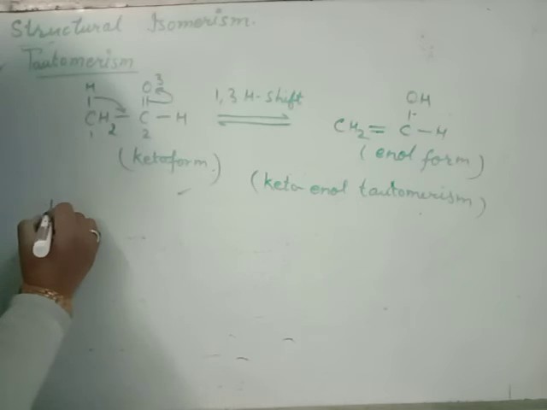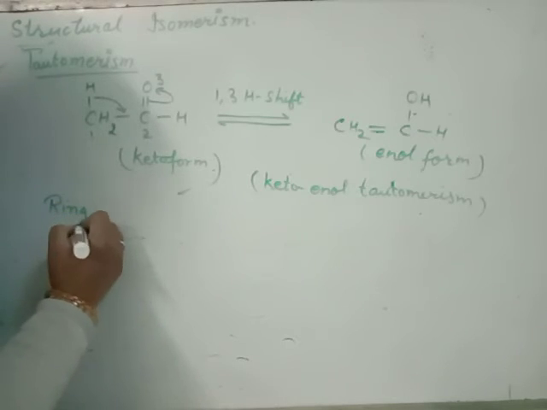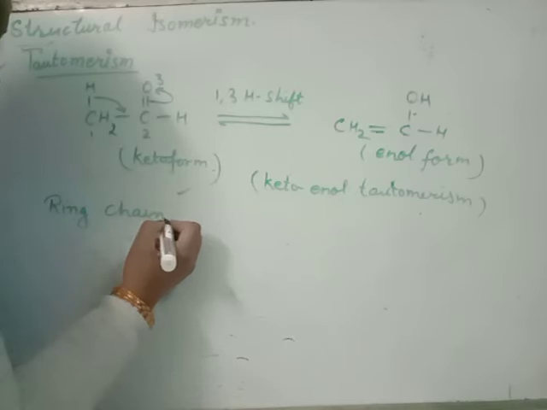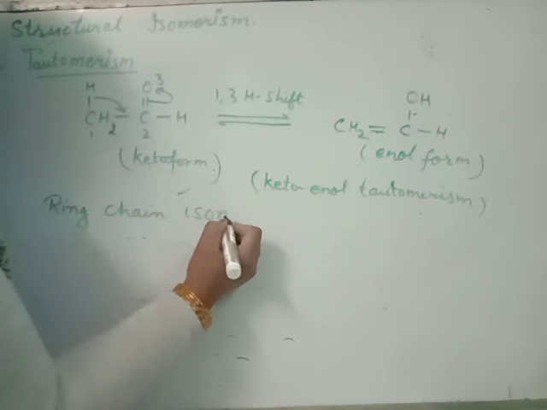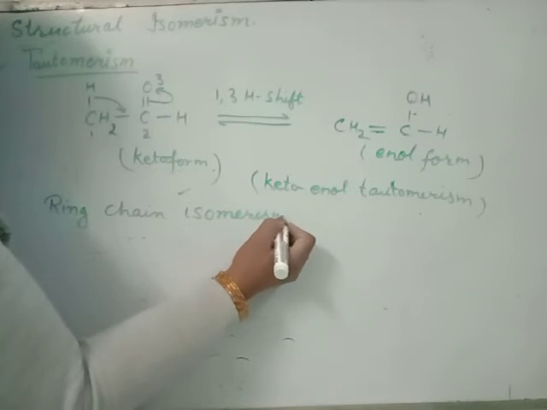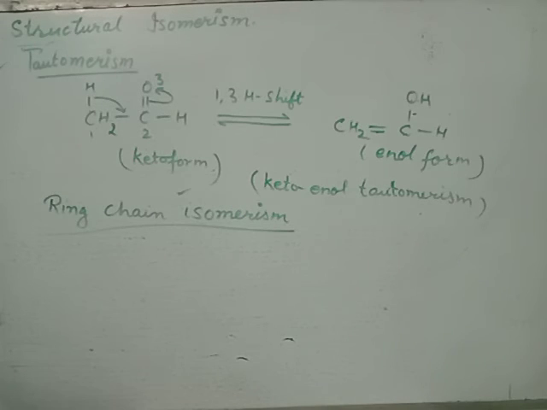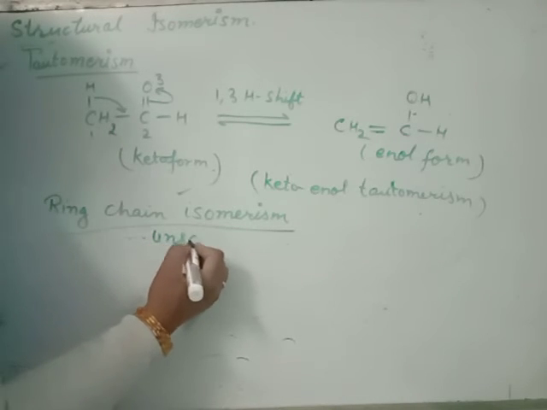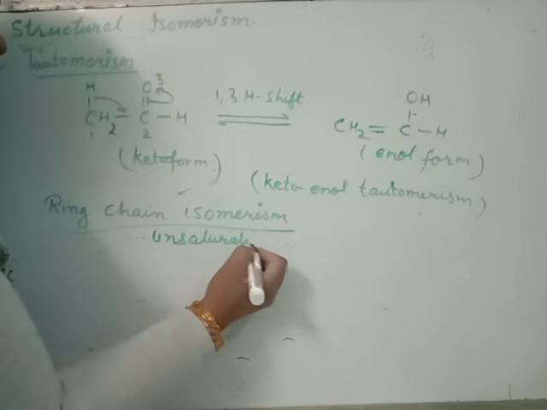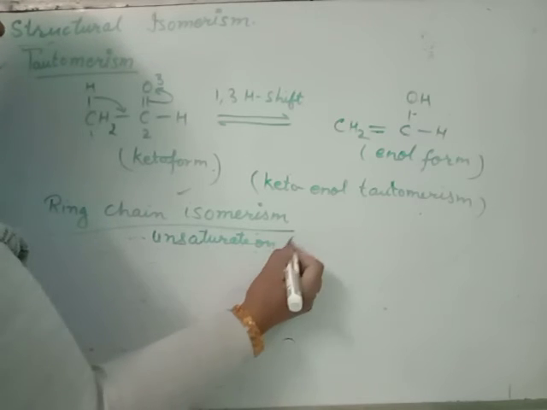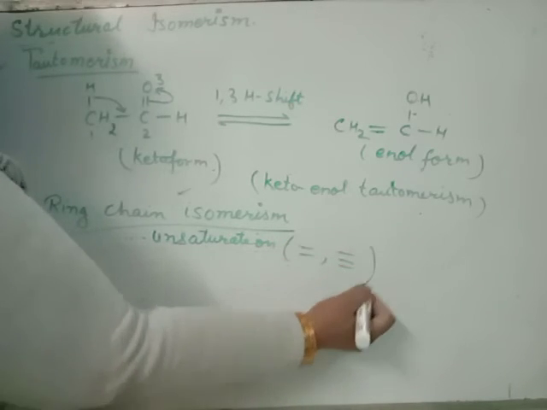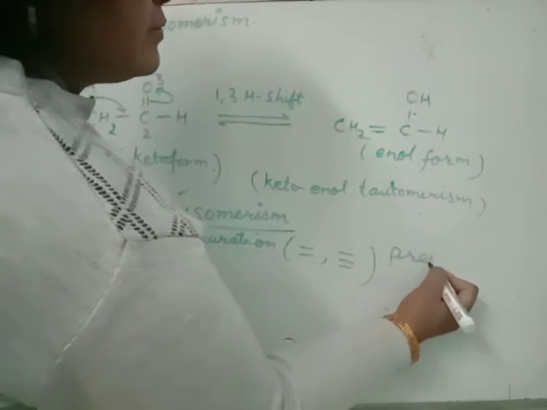Now the last one, ring chain isomerism. In case of ring chain isomerism, again isomerism means two or more compounds having the same molecular formula, but unsaturation, meaning a double bond or triple bond, is present in the open chain.